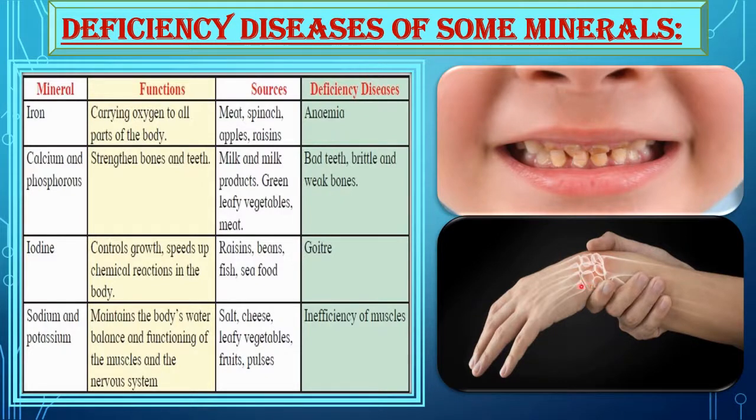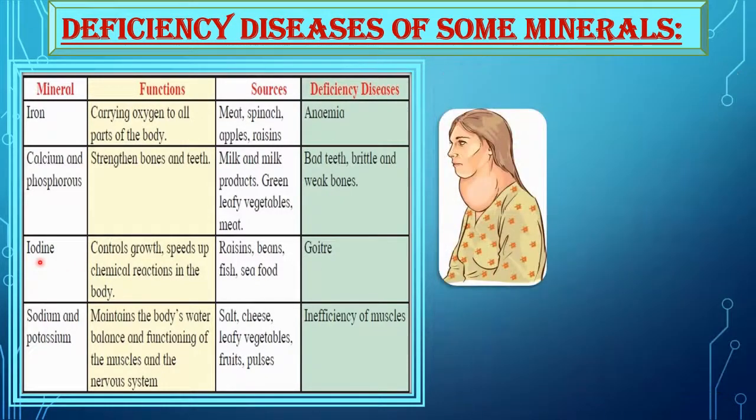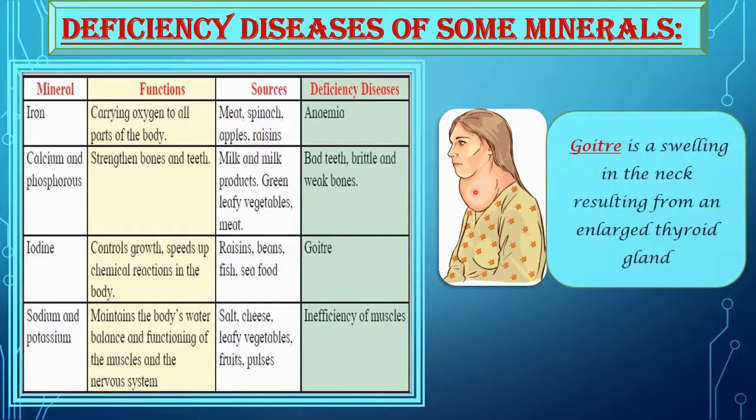Now the next mineral is iodine. Iodine controls growth, speeds up chemical reactions in the body, and the main sources of iodine are raisins, beans, fish, seafood, etc. And the deficiency disease caused is goiter. Now what is goiter? Goiter is a swelling in the neck resulting from an enlarged thyroid gland.